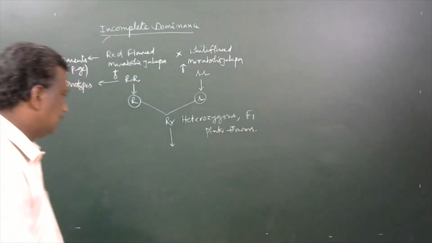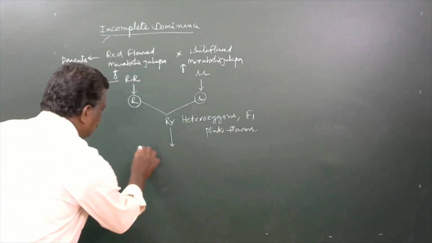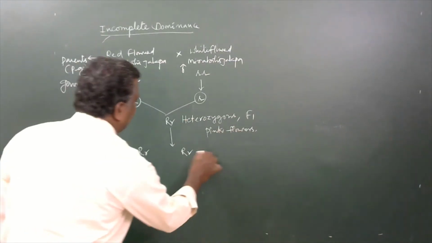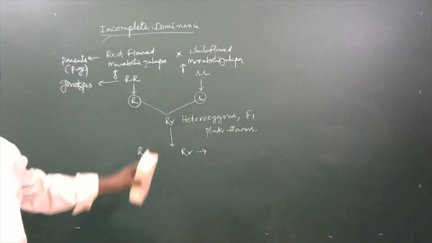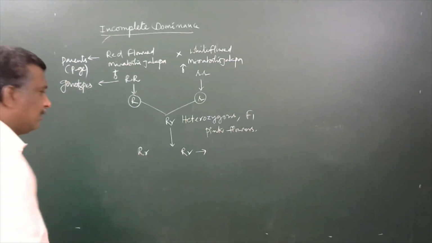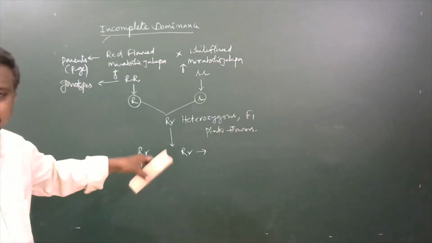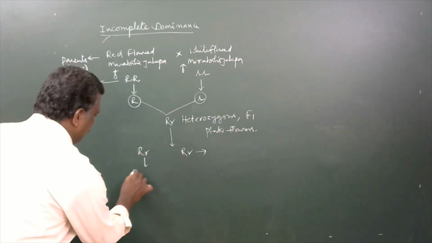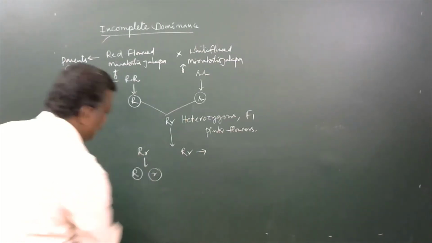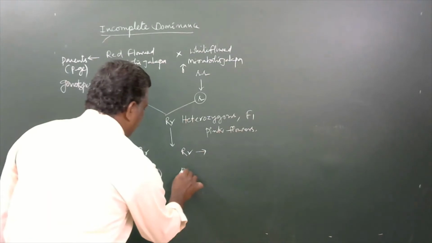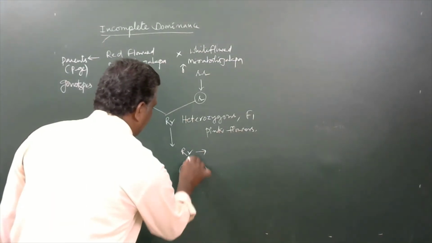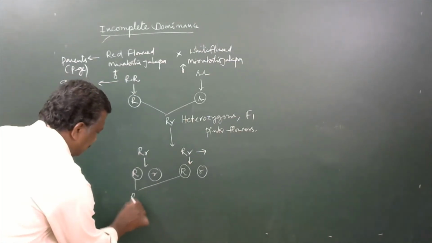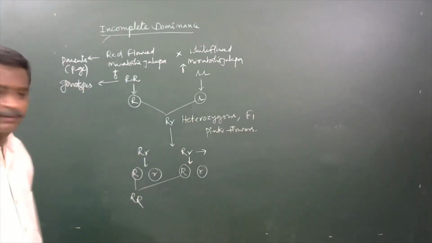Okay, so here capital R, small r, they are the parents belonging to the F1 individuals, acting as parents for producing the F2 generation. From them, a capital R gamete and a small r gamete will develop. Here also, capital R gametes and small r gametes are developed. This one and this one fused together, capital R capital R will develop.